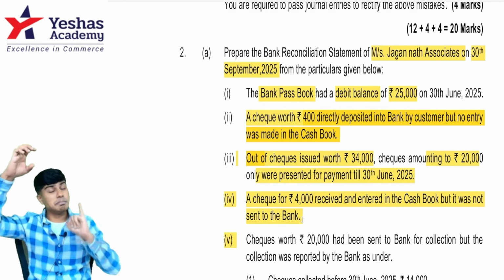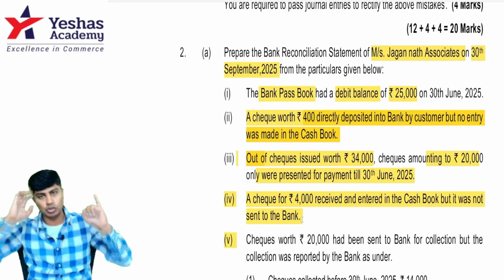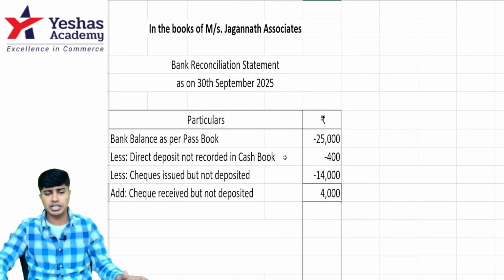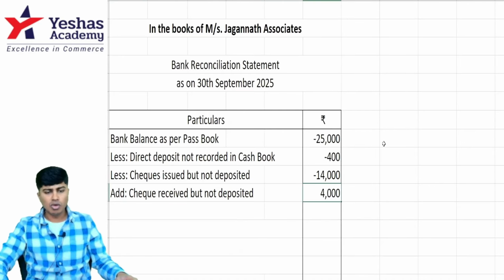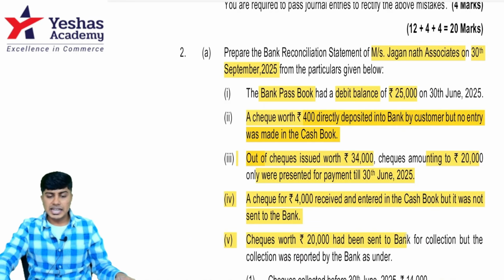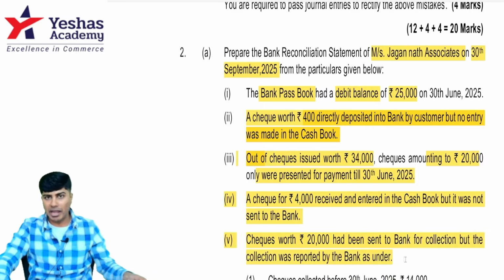We're making changes in the passbook. I would have to add this 4,000. So let me add. I'll write: add cheque received but not deposited, 4,000 rupees. What do I have after this 4,000? The next item that I have is cheques worth rupees 20,000 had been sent to bank for collection, but the collection was reported by the bank as under.